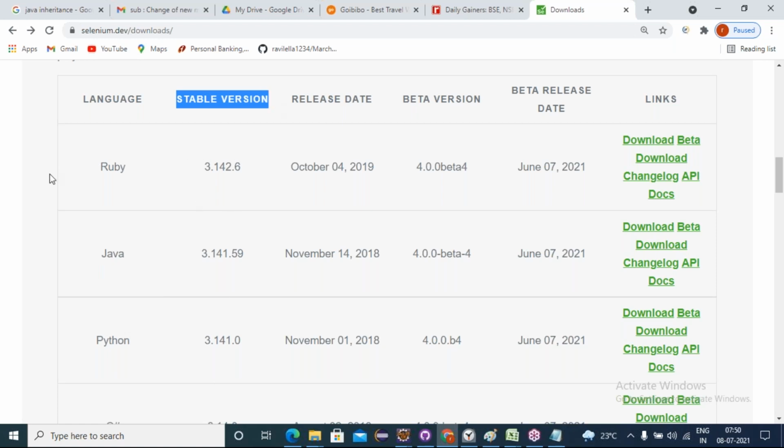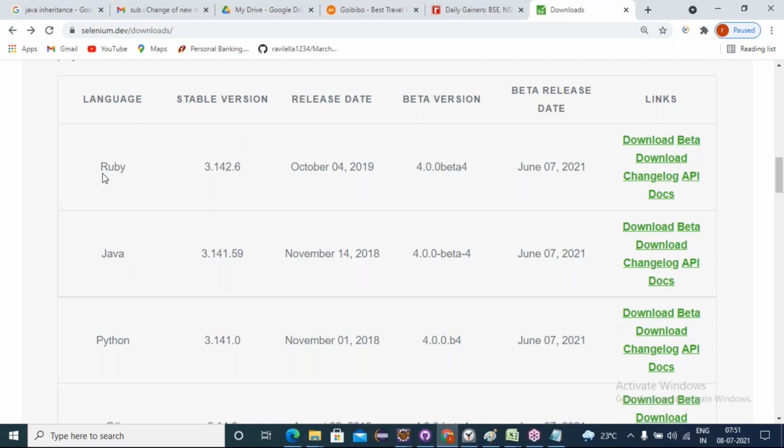Friends, what is the current version going on in the market for Selenium WebDriver? Selenium WebDriver 4 is going on in the market, even 4 is going on, but the stable version is still WebDriver 3 only. So people are still using WebDriver 3. Like how I said, even though Java 16 is going on, people are still using Java 8 or 11 as a stable version for development and testing, because those are compatible with every Apache product. That's why we are using Java 8 only.